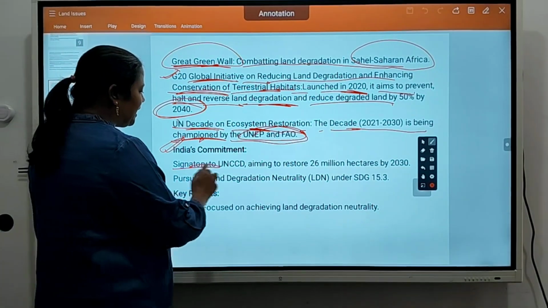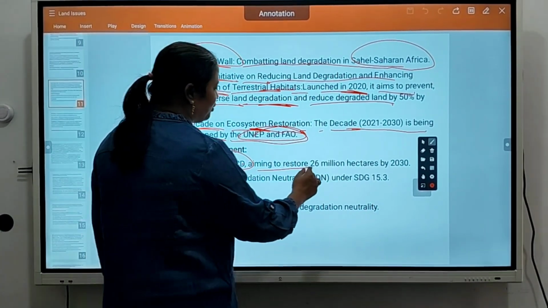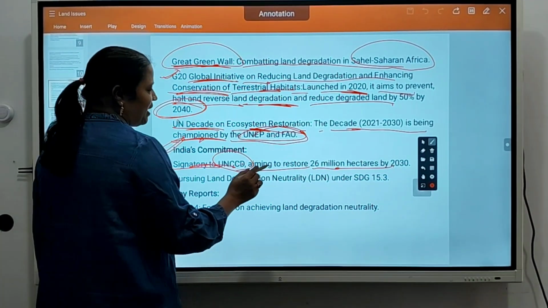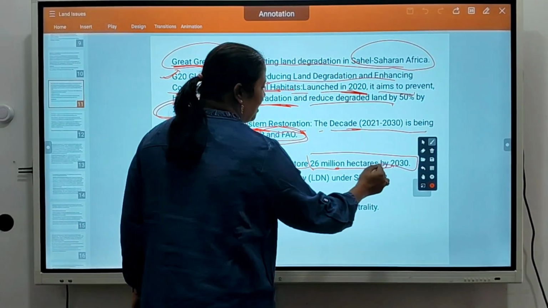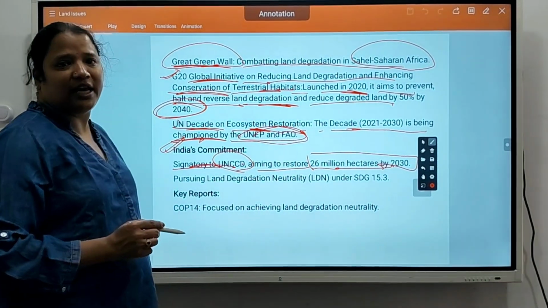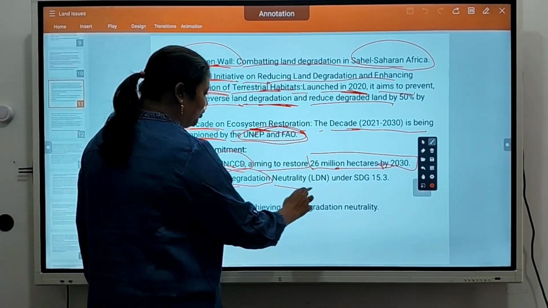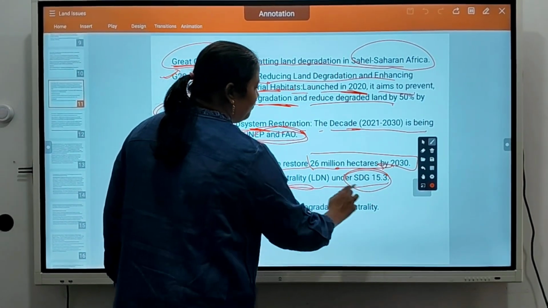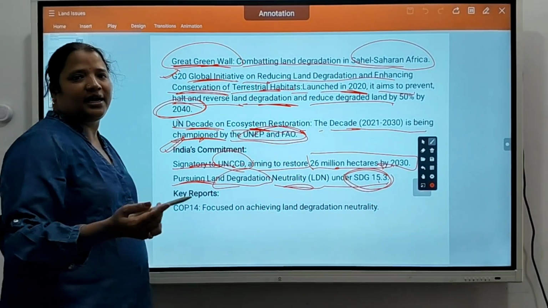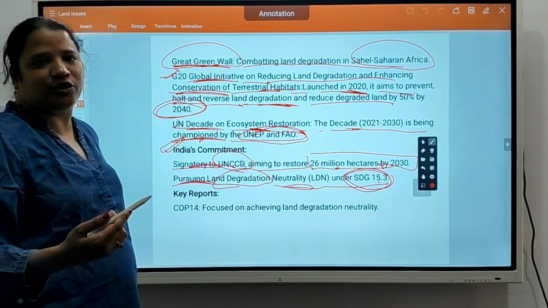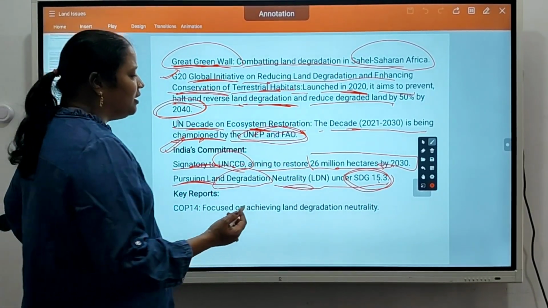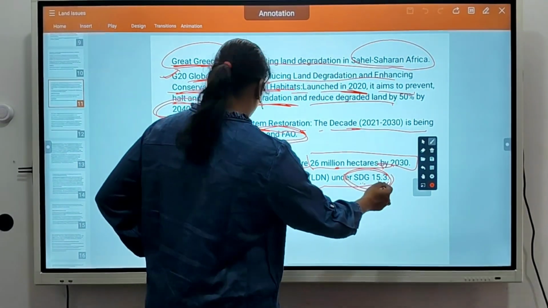India is a signatory to UNCCD aiming to restore 26 million hectares by 2030. So India wants to restore 26 million hectares of land by 2030, pursuing land degradation neutrality under SDG 15.3. They declared land management and land restoration as an effort under Sustainable Development Goal 15.3.